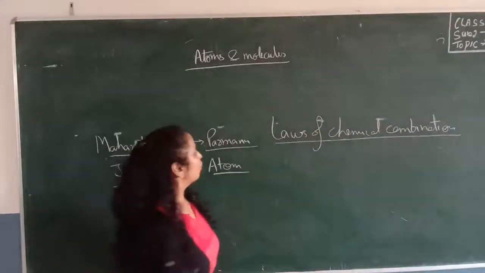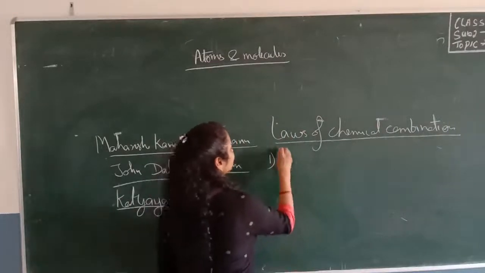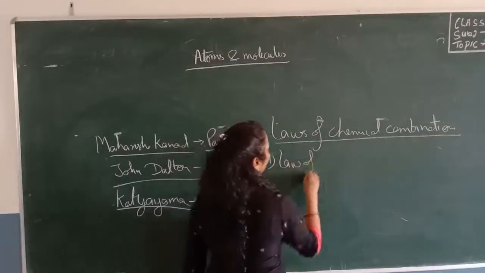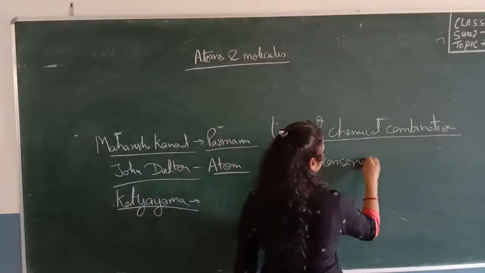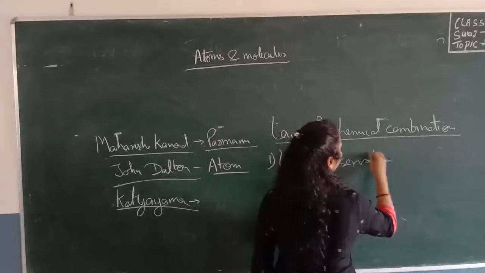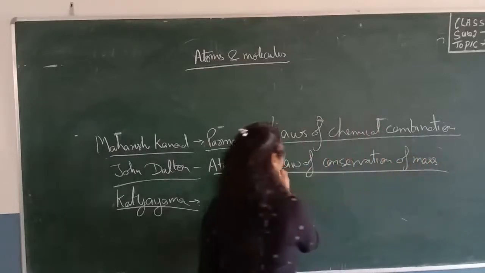The first law is the law of conservation of mass. Just try to understand what this law is.